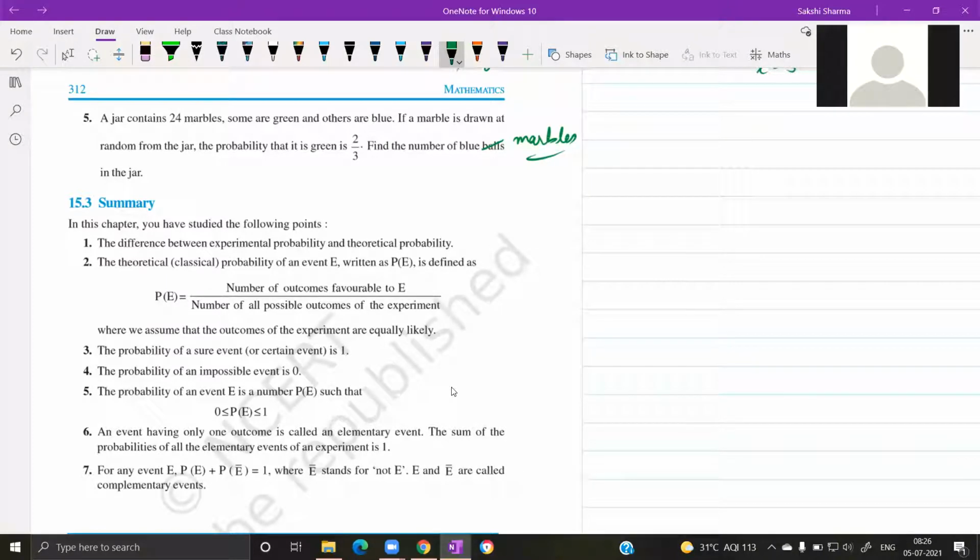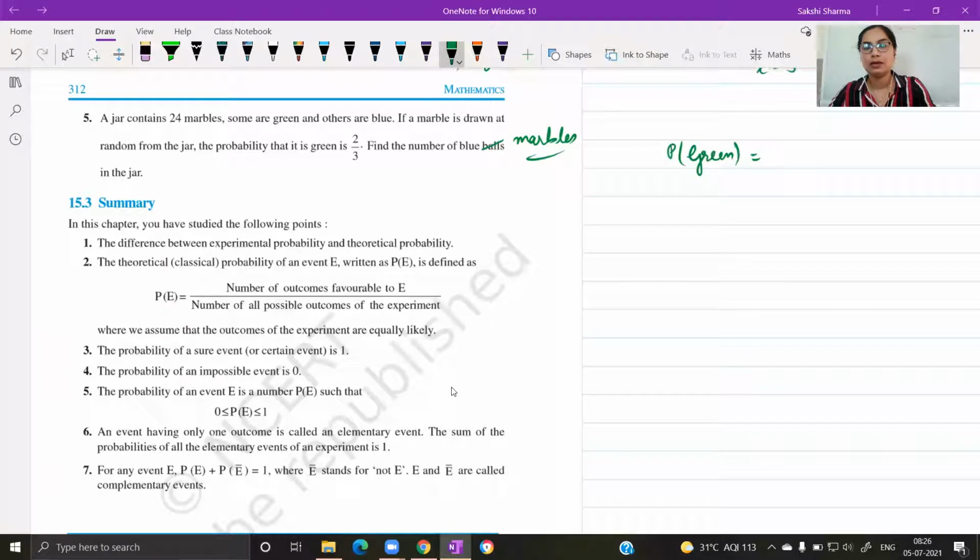First, we will find the probability of getting a blue marble, and then we will multiply the probability by 24 to get the number of marbles. Okay, that's right. You can assume that the probability of getting green balls is the number of green balls over the total number of marbles. Rishti, can you continue further? How have you done?